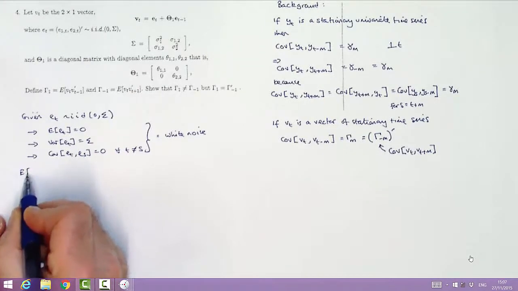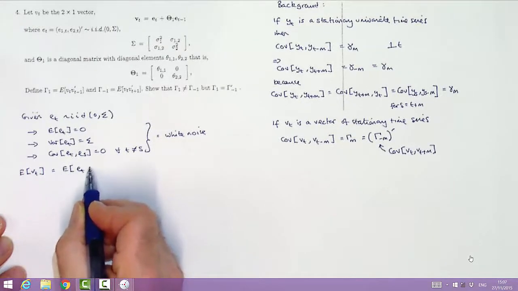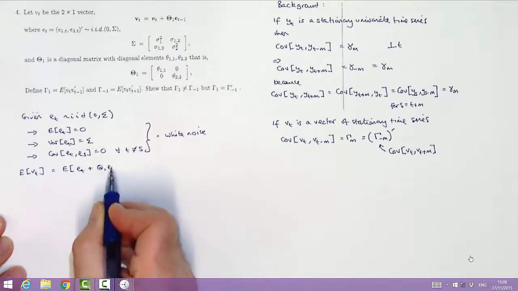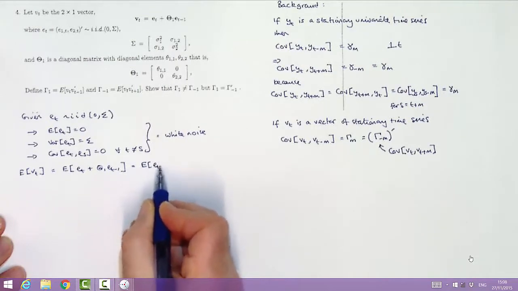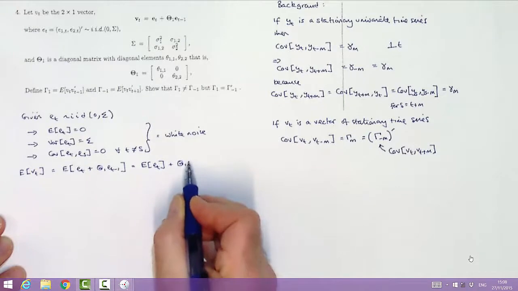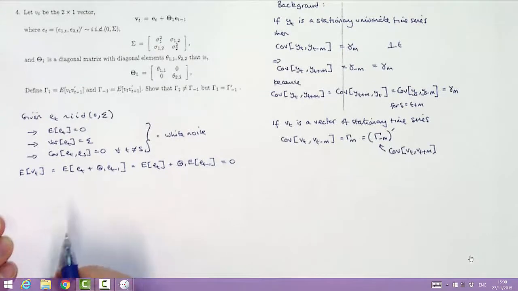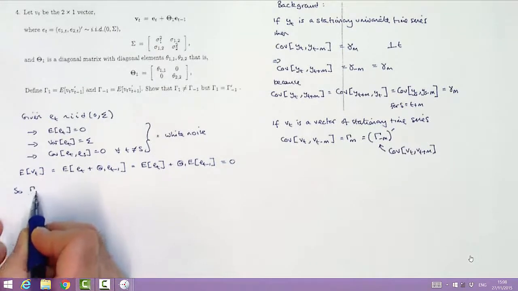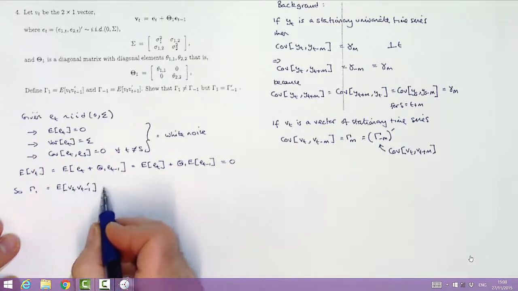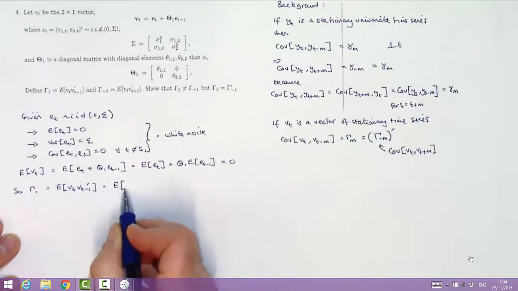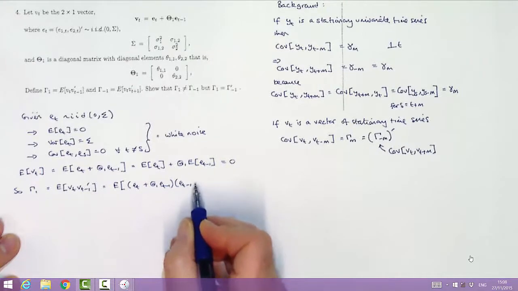So to calculate the autocovariance matrices, we need to know the mean of vt, and this we can calculate by substituting for vt and using the basic representation for the data generation process, and then using the fact that the expectation of a sum is the sum of the expectations. So we find that the mean of v is 0. Now turning to the first order autocovariance matrix, gamma 1, this will just be the expected value of vt times vt minus 1 prime. And then substituting in for vt and vt minus 1, we get the following expression.